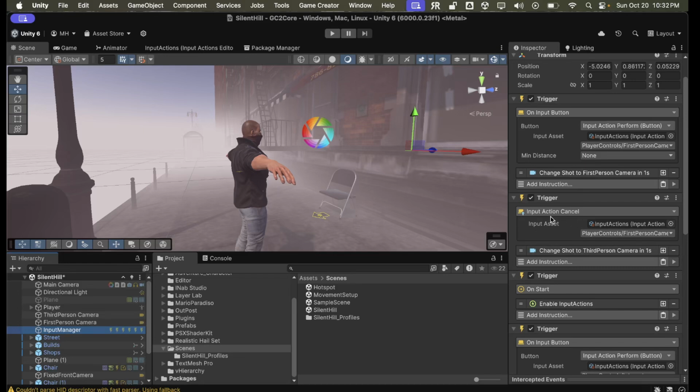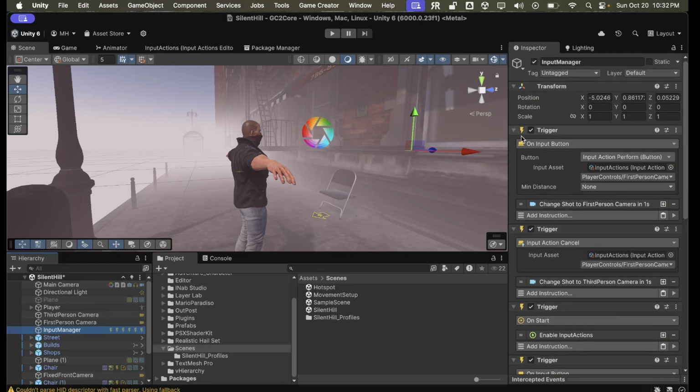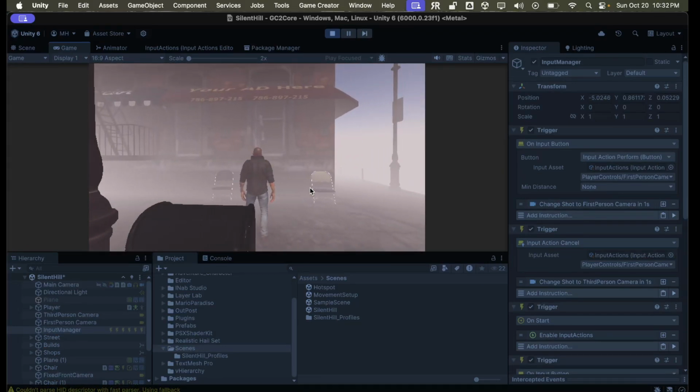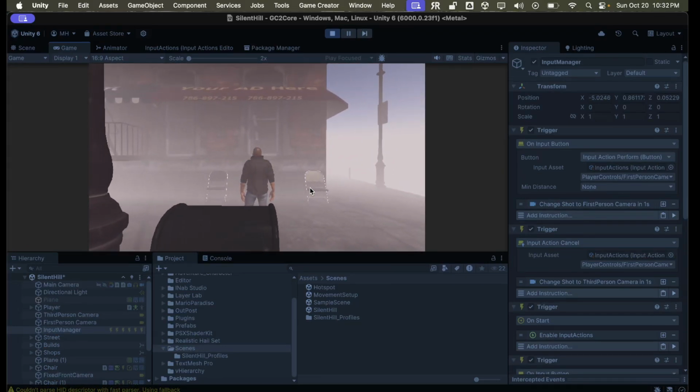And then the trigger on input. The thing is, this one wasn't possible to do using just the stock Game Creator 2 actions, because by default Game Creator 2 does not have an input release. It just has a perform, right?